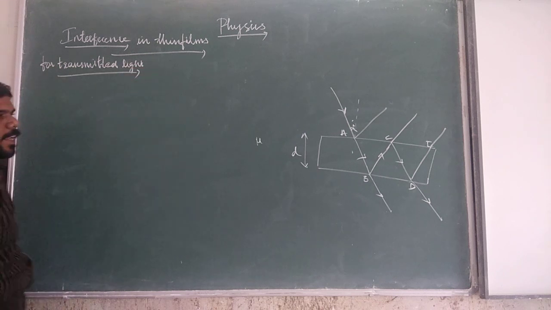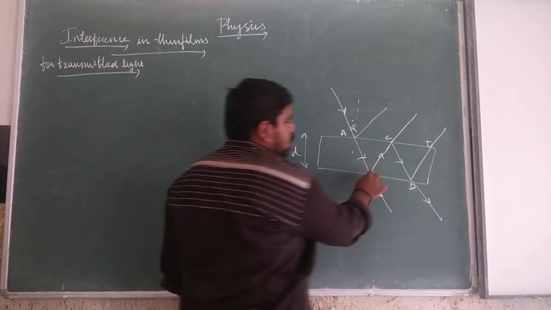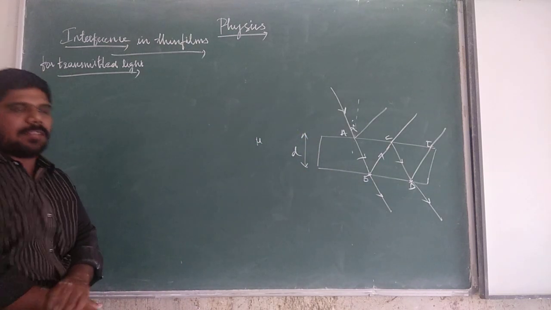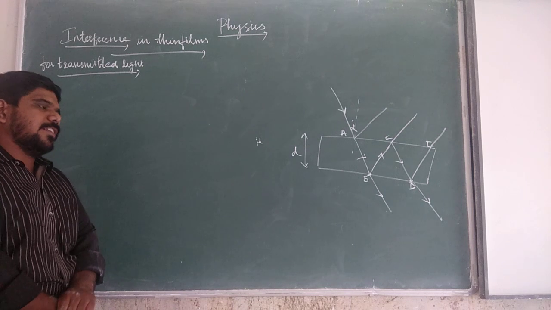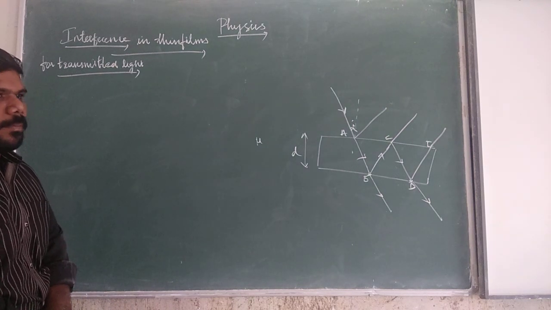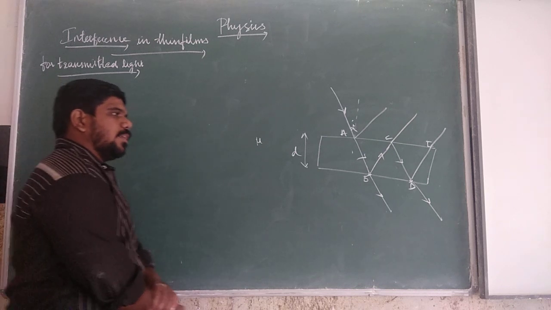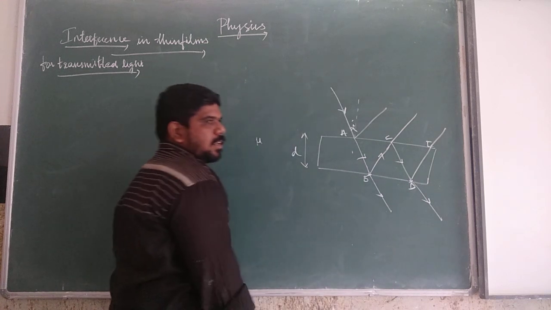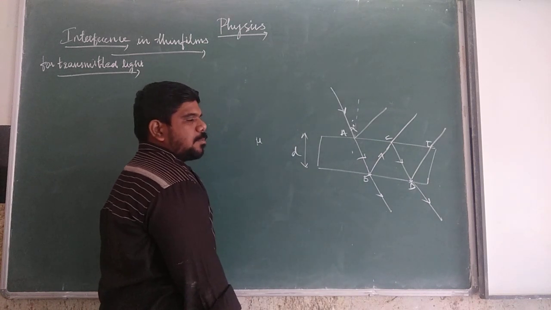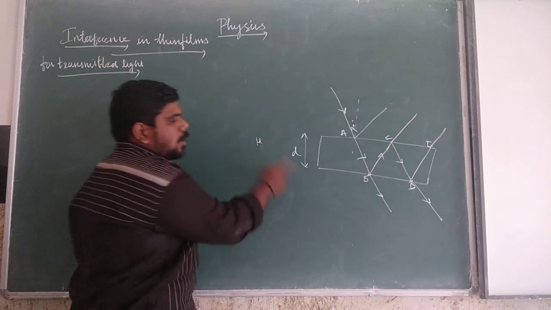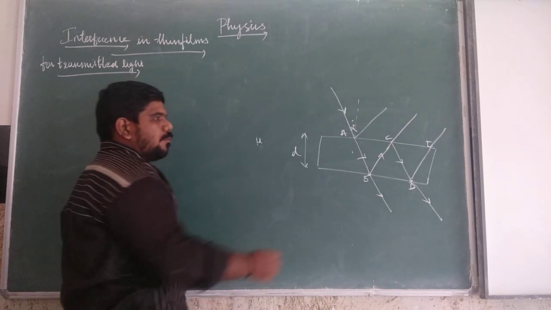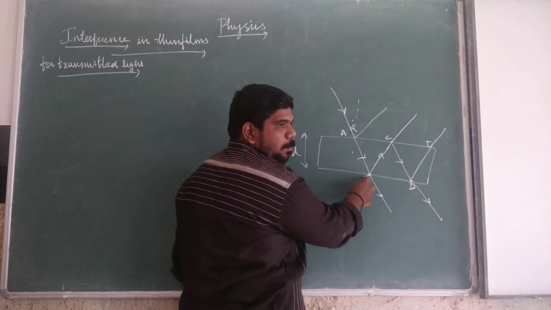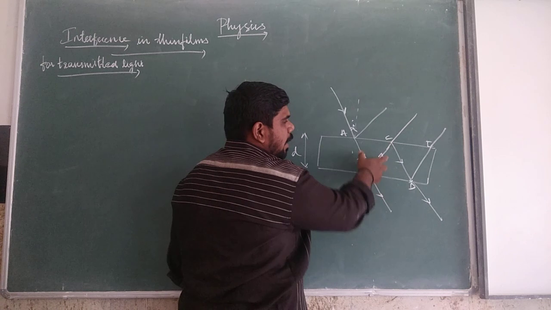For transmitted light, we take the light moving from the junctions B and D. We take the path difference between the light waves transmitted from B and D. As the waves are transmitted from points B and D, they travel through the medium of refractive index mu, so they have a path difference. These two waves have the same phase when they reach point B, but when they split upward, they have a different phase.